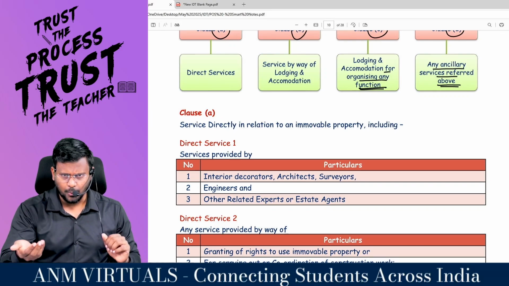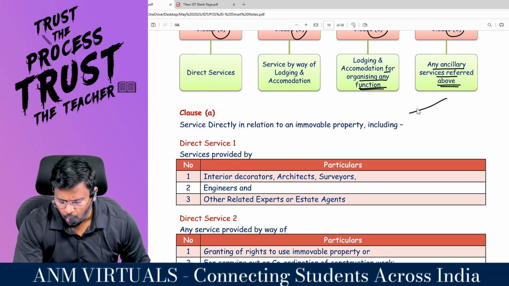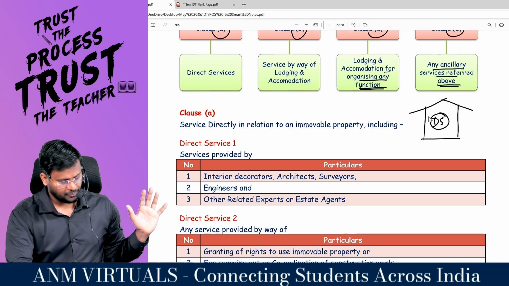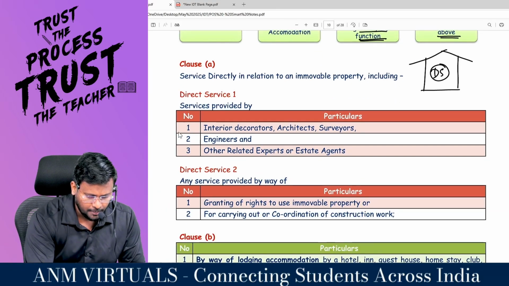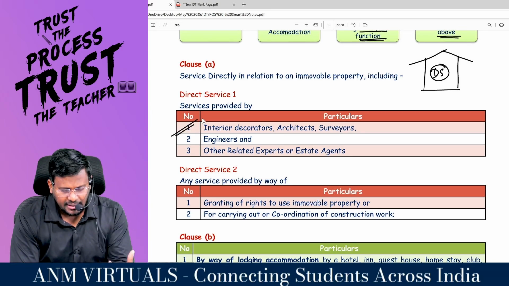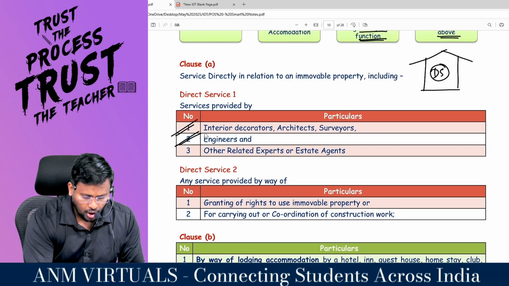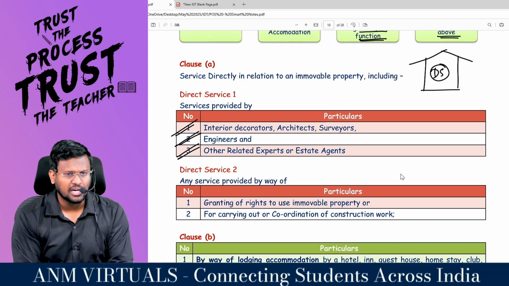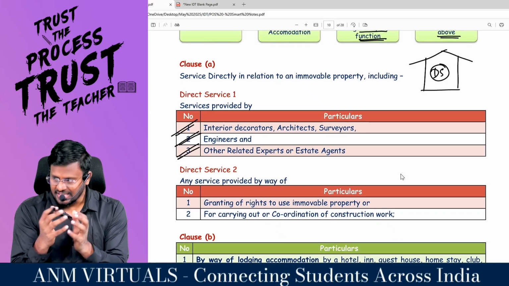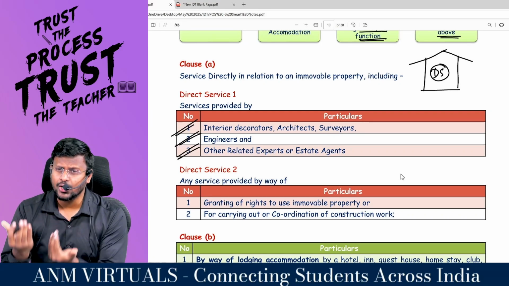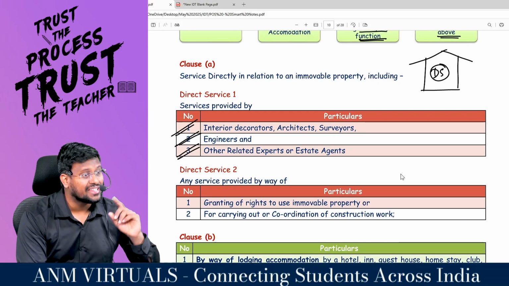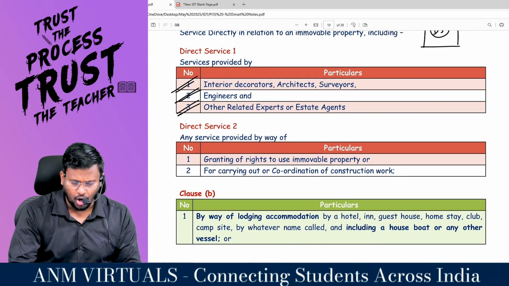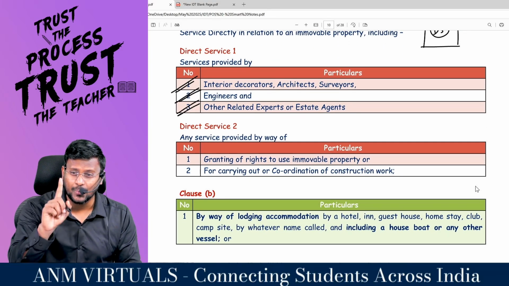So, you are a service provider. There is an immovable property. To this immovable property, my dear lovable students, you are providing what services? Direct services. So, direct services provided by interior decorator, architect, surveyors, engineers, or other related expert or what agent? Estate agent. Sir, after you become a chartered accountant, you are called a professional. The same way, there are professionals relating to what property? Immovable property, like interior decorators, architects, surveyors, engineers, other related experts or estate agents. This is the direct service number 1.